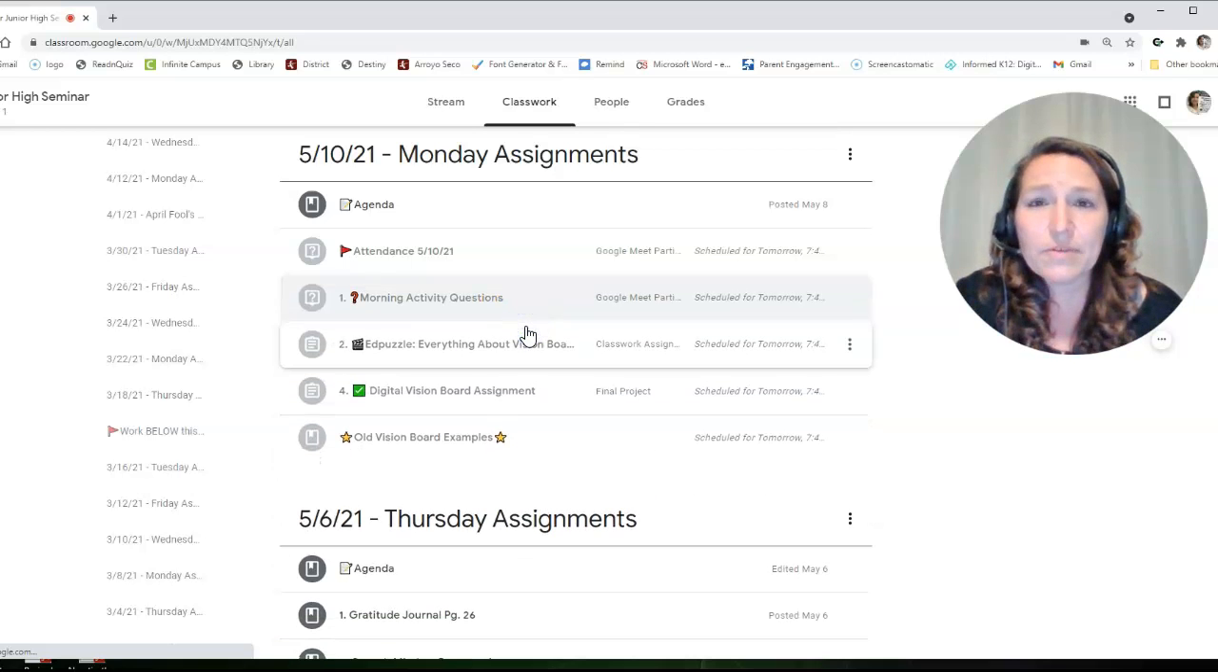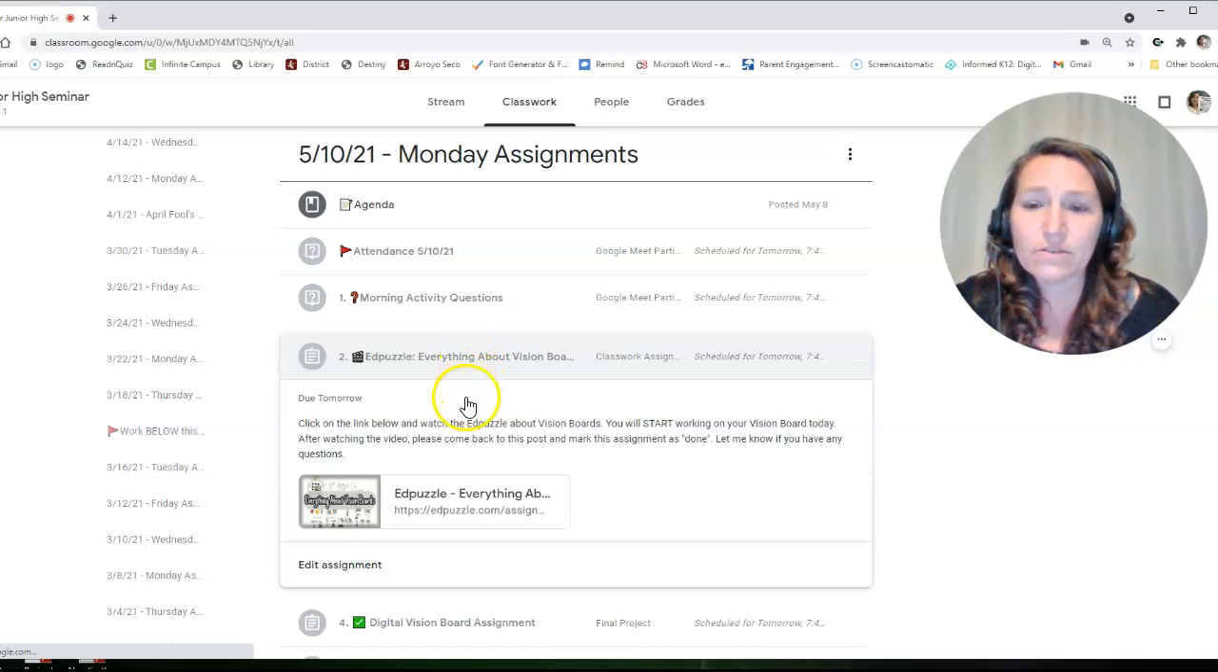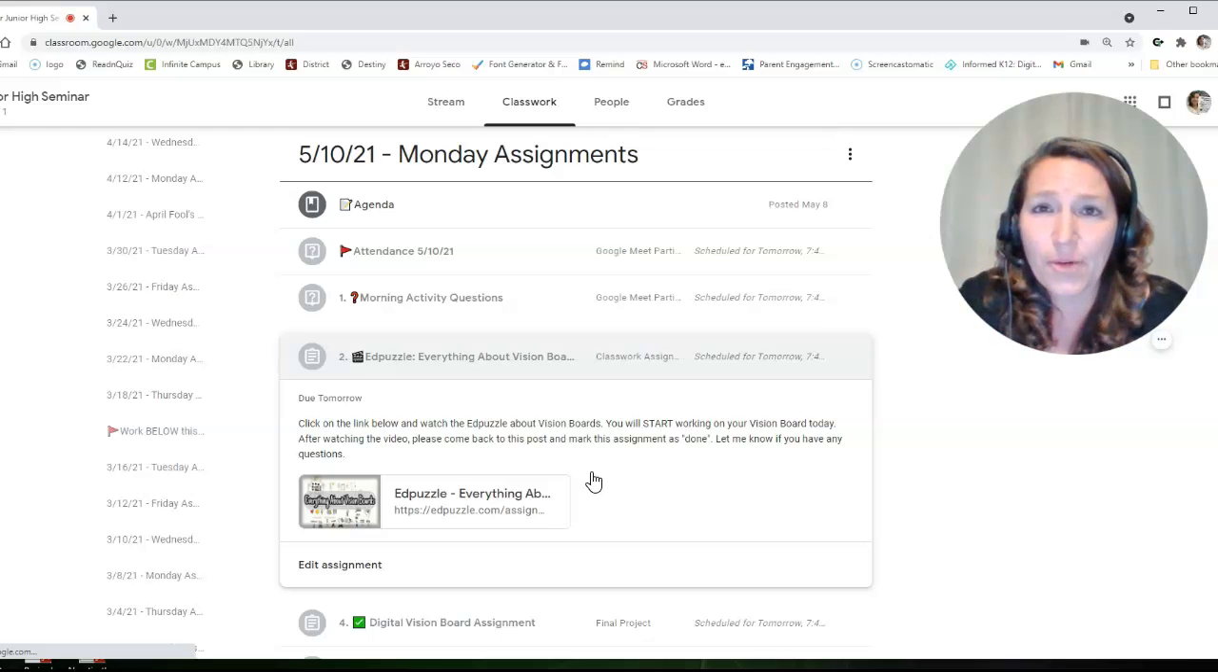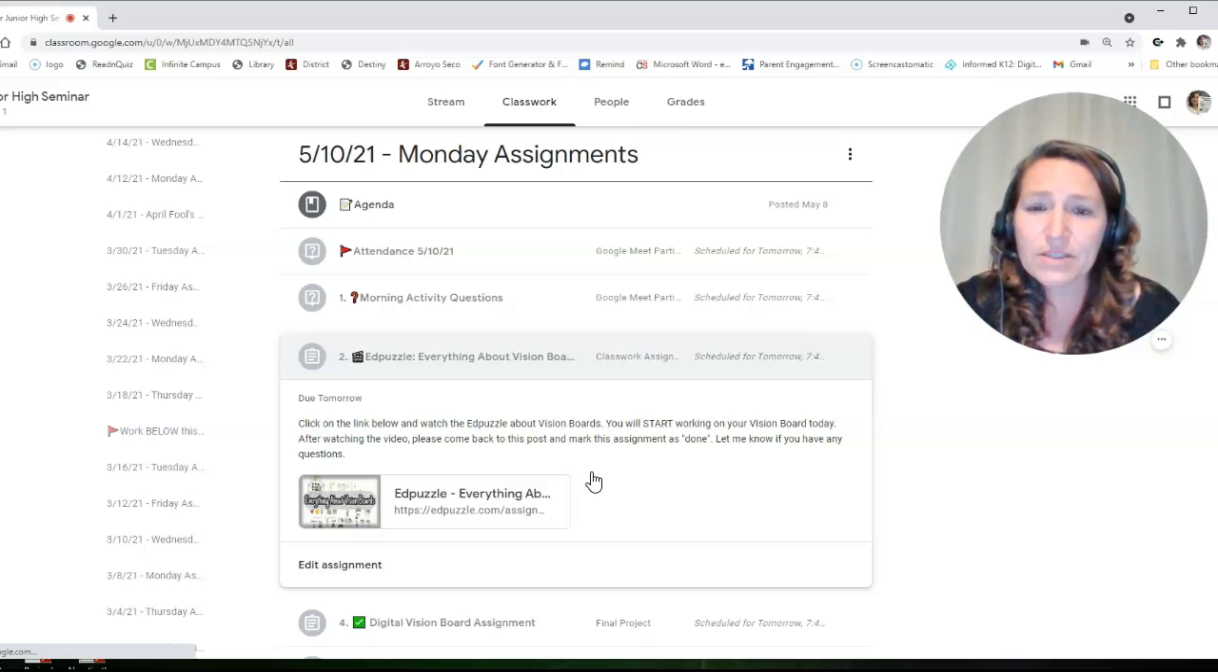Okay, so let's move on to the second thing that you need to do. Number 2 is your Edpuzzle. So you're going to click on that. The link is right there. It's going to take you to everything you need to know about vision boards, because that is what you're going to start today, is part 1 of your final project, which is your vision board. So go ahead and click that.